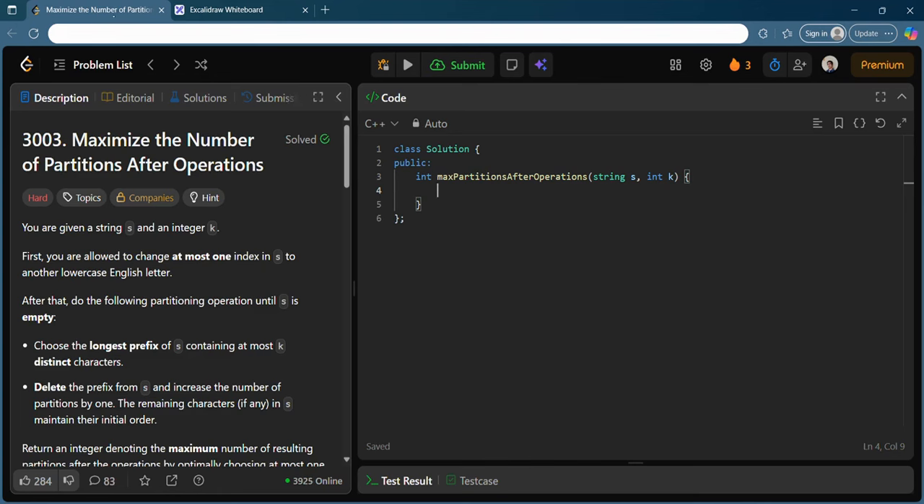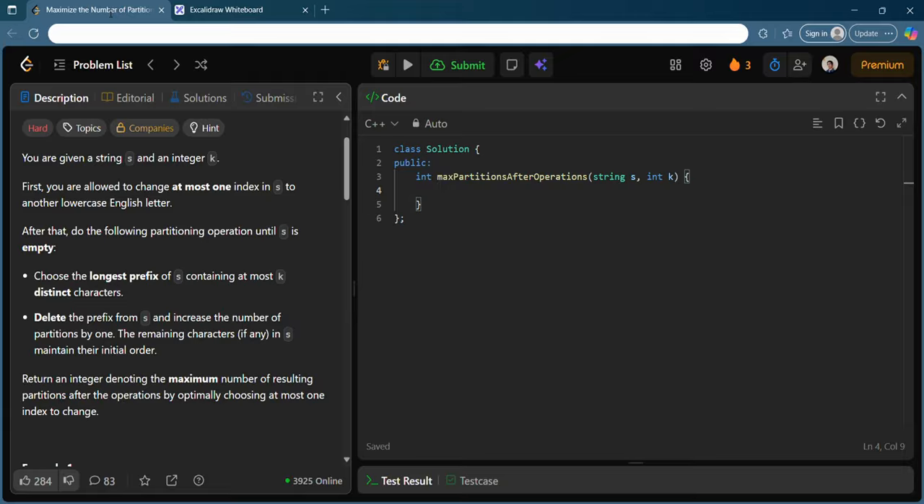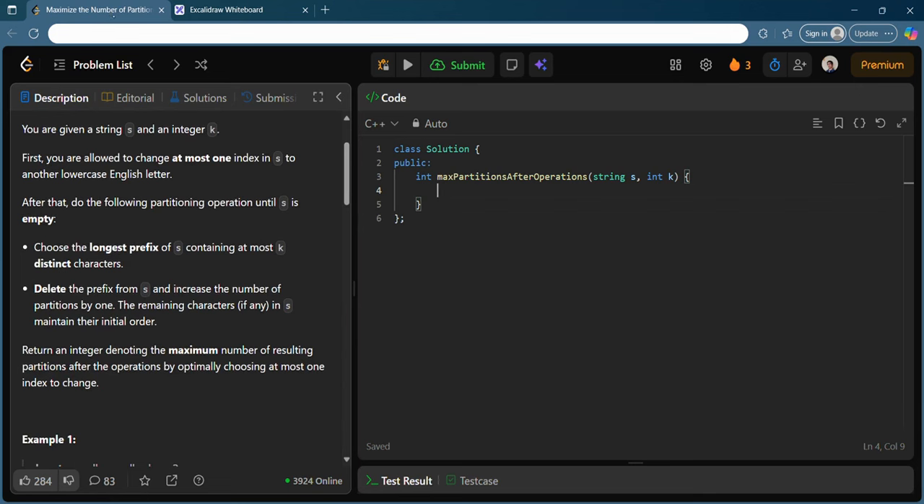Okay, so maximize the number of partitions after operations. So you are given a string s and an integer k. First, you are allowed to change at most one index in s to another lowercase English letter. So basically you are given a string and an integer k, you are allowed to change only one character, and you need to maximize some partitions. Okay, so what is that partitions?